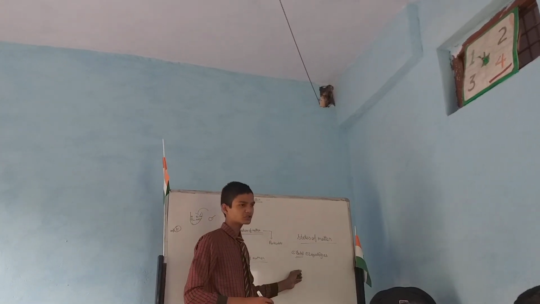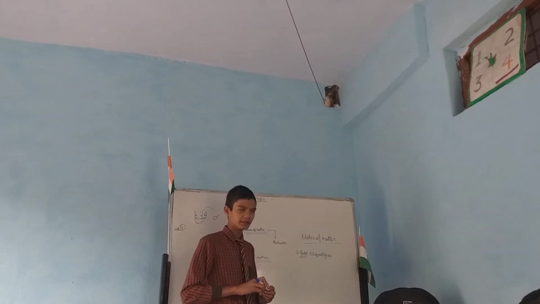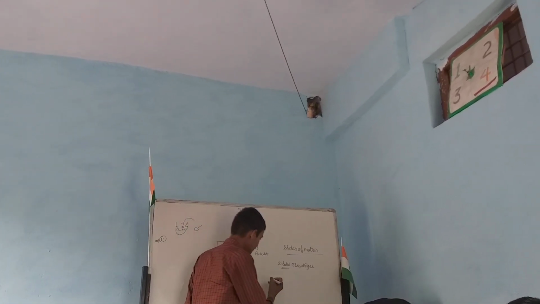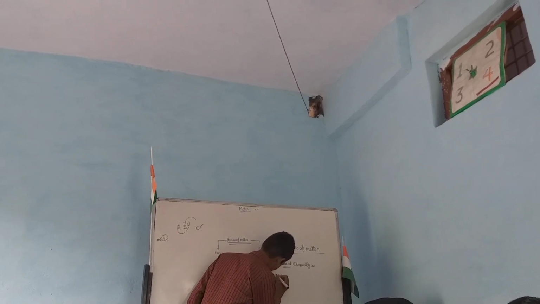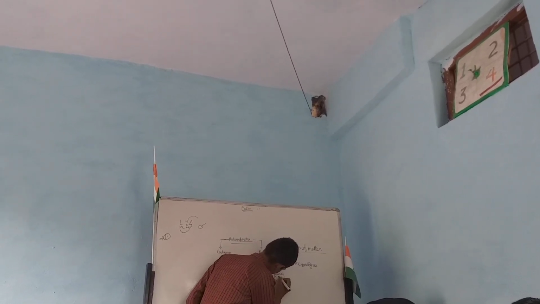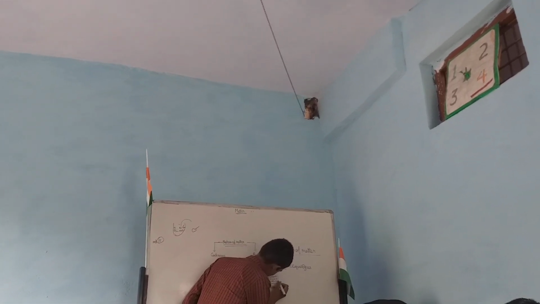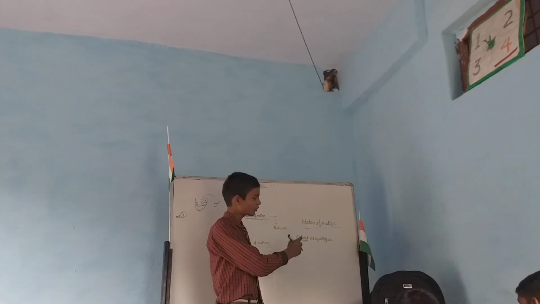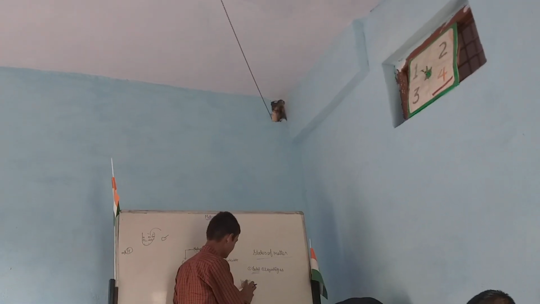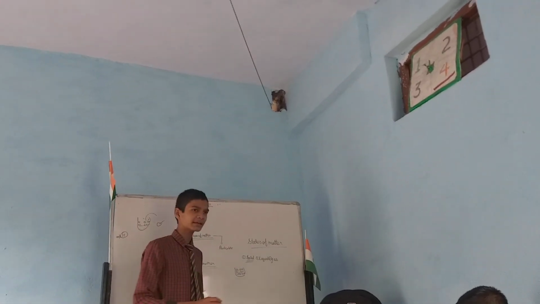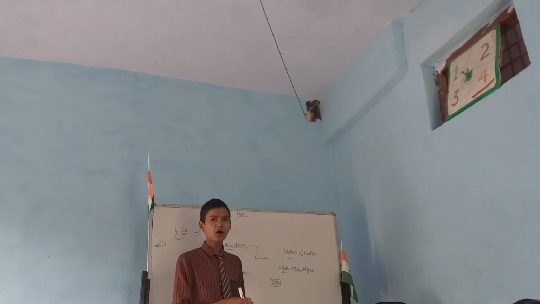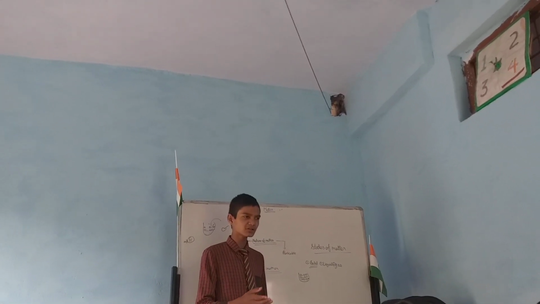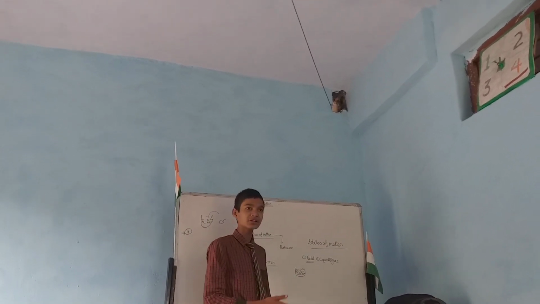If we say about solid, then solid is in solid form. It has no space between its particles. Solid particles are very close to each other. These are the particles of solid, means they have no space between them. And if we talk about liquid, it has some space between them. So if we put anything like sugar or salt in liquid and keep on stirring it, this salt can dissolve in liquid, but it cannot dissolve in solid.